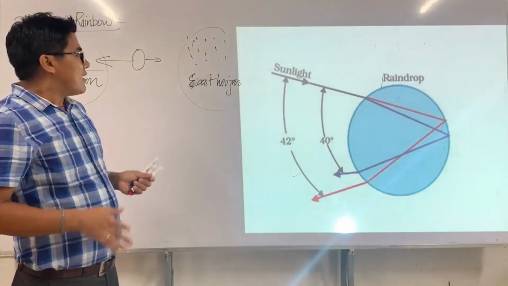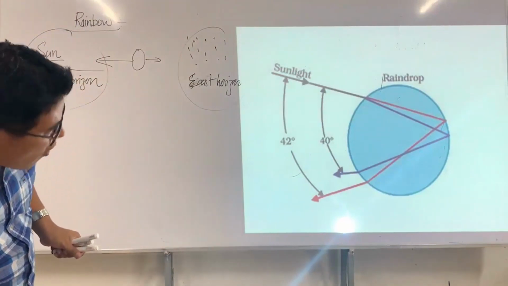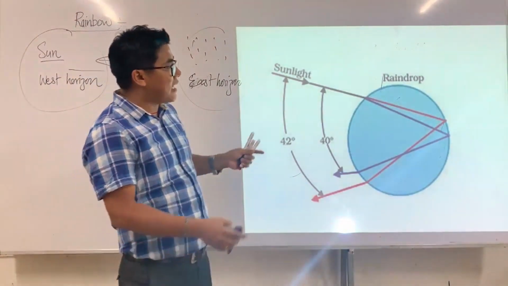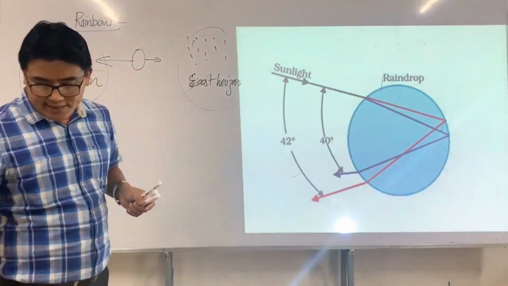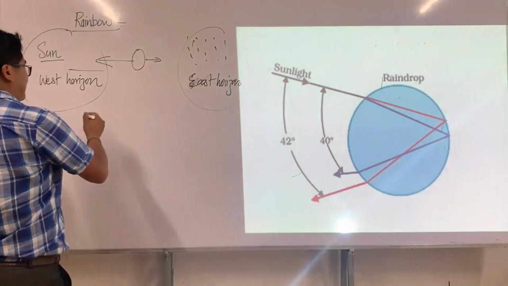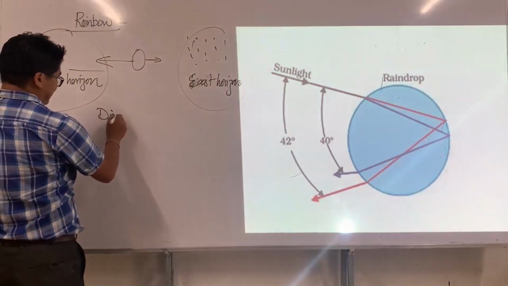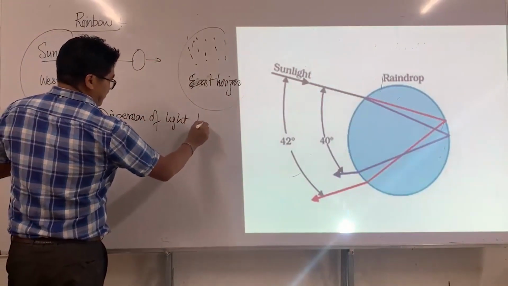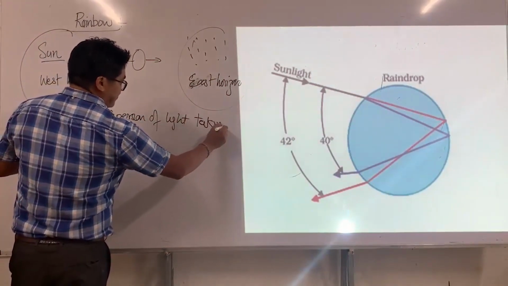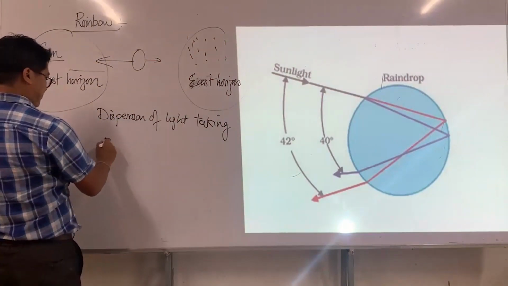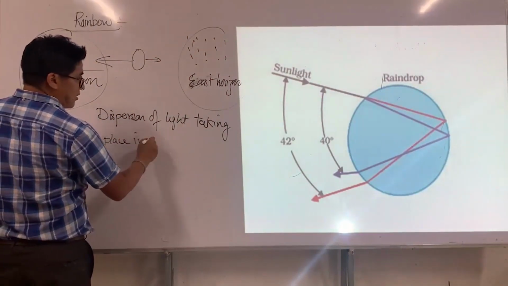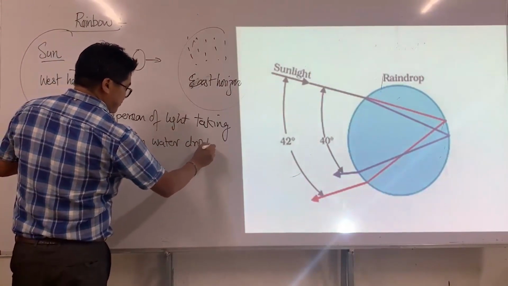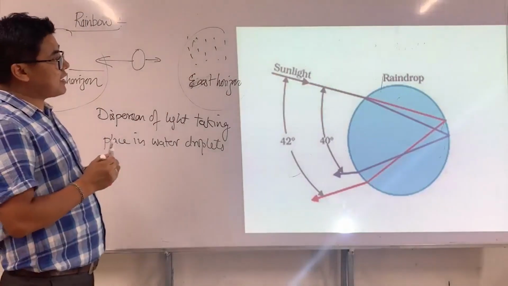Say, a rainbow is again due to dispersion. Dispersion of light taking place in a raindrop, in water droplets. I just write here: dispersion of light taking place in water droplets. So this is a water droplet.